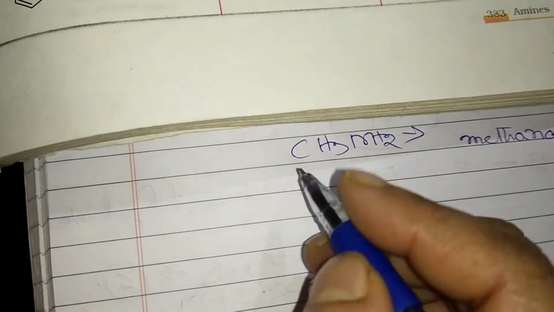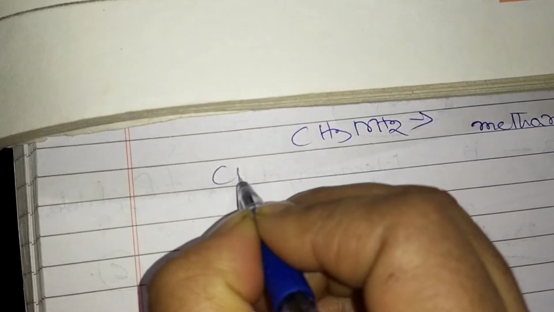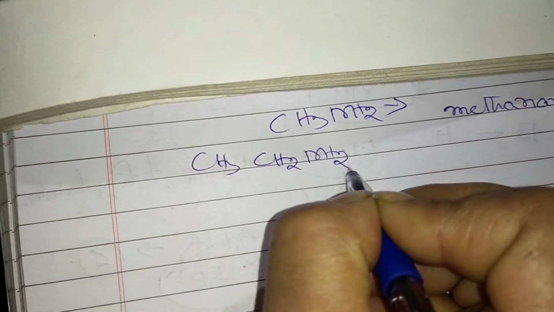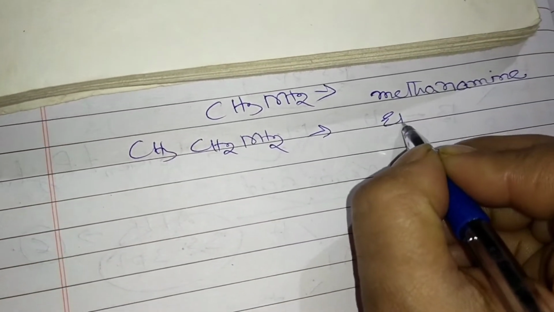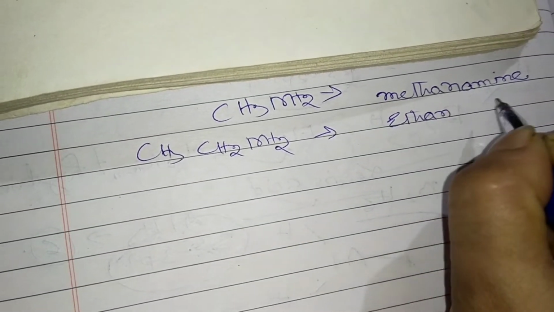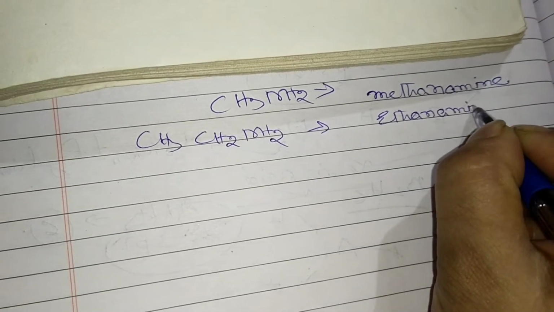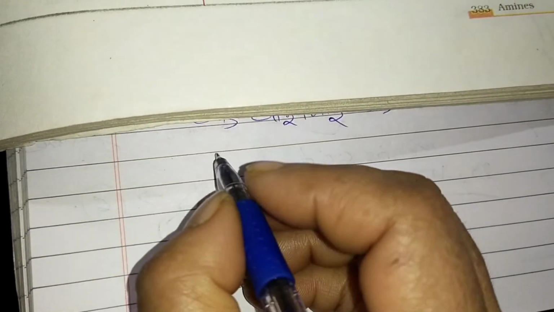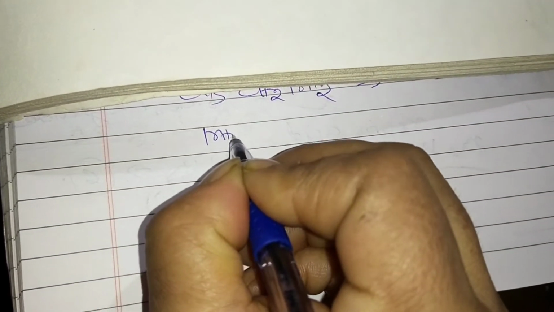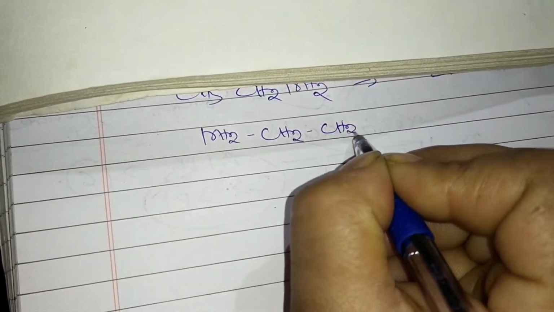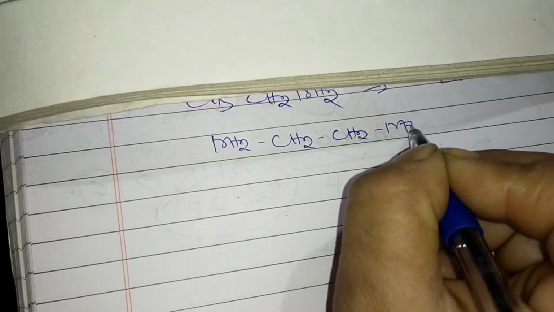Suppose we are writing CH3CH2NH2 and discussing the primary amine here. It will come from ethane, but the e will not be present and will be replaced by amine, so ethanamine. Now suppose we write NH2CH2CH2NH2, which we have already learnt in coordination compounds. What will be the name of this compound?